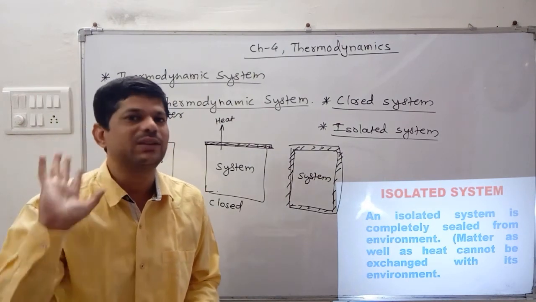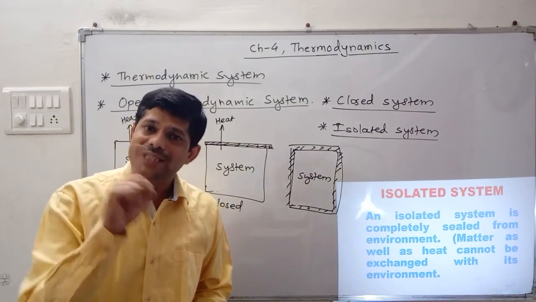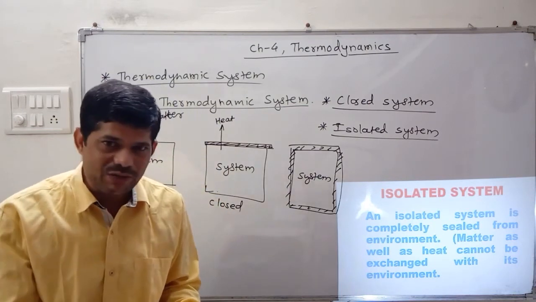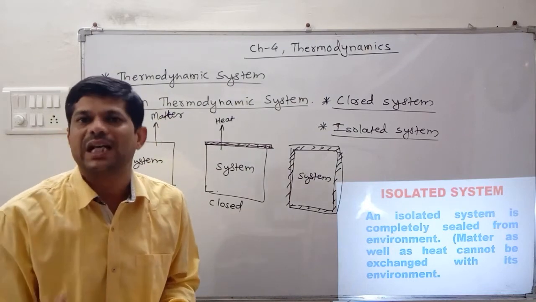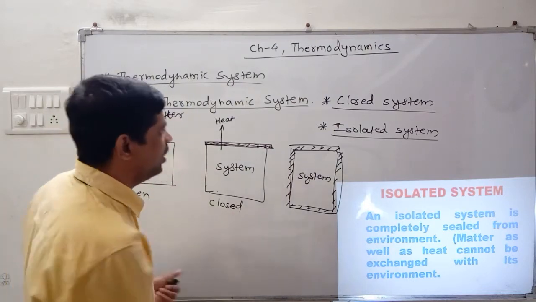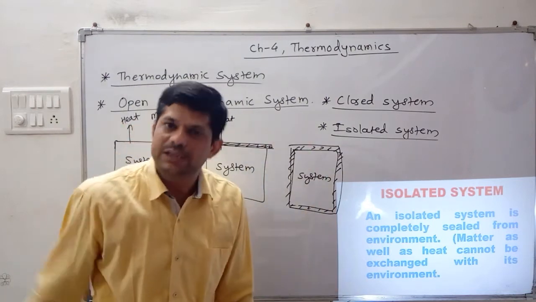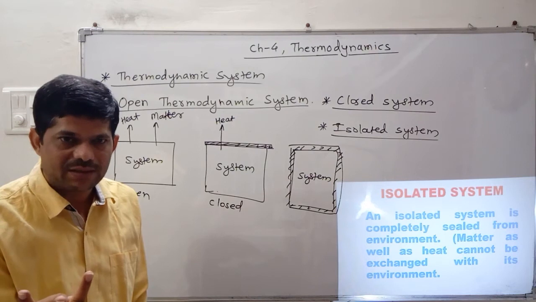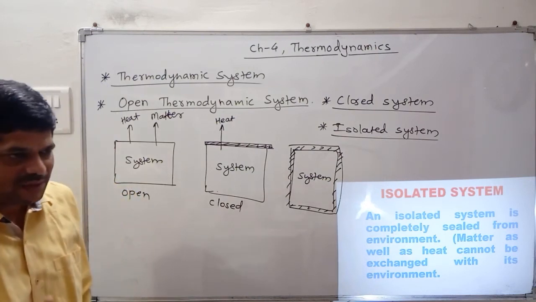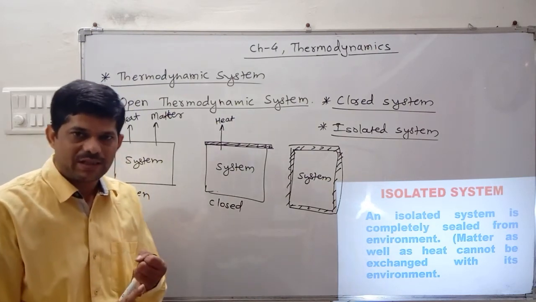That is nothing but an isolated system. Means in that case heat does not exchange with the surrounding as well as matter does not exchange with the surrounding. In that case it is called the isolated system. So these are the three systems of thermodynamics, having three types: open system, closed